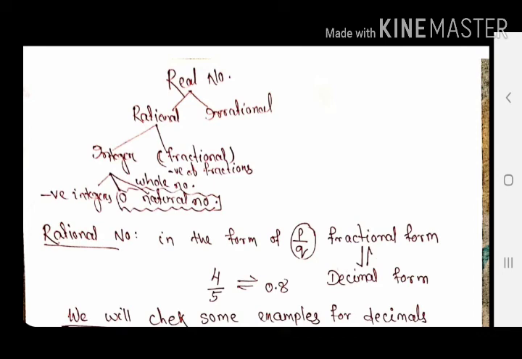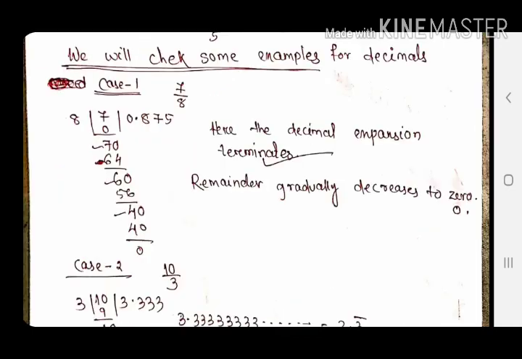And as discussed, in rational number the fractional form can be converted to decimal form, and many of you asked this doubt. Actually really it is used in chemical equations, which can be taken in both directions, but I have used it for understanding purpose. That means fraction can be converted to decimal as well as decimal can be converted to the fractional form. And now we will check the decimal expansion of some questions. For example, just like here 7 by 8.